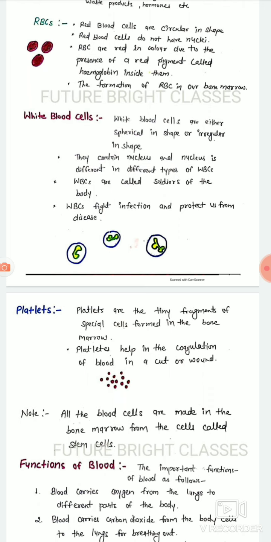They contain a nucleus, and the nucleus is different in different types of WBCs. WBC are called soldiers of the body because they protect us from foreign germs that enter our body. WBC fight infection and protect us from diseases.